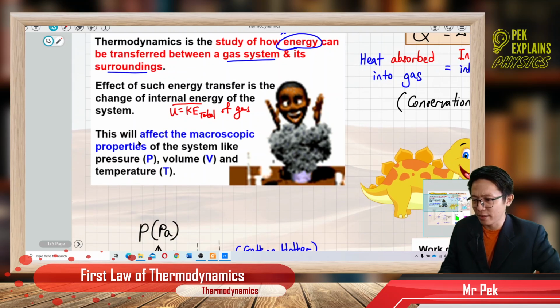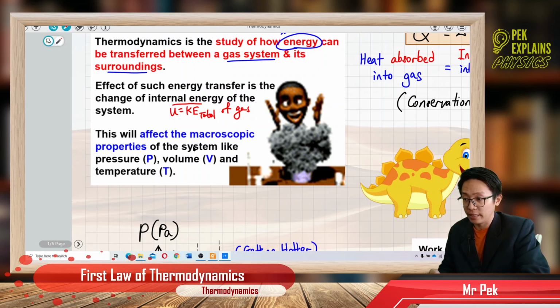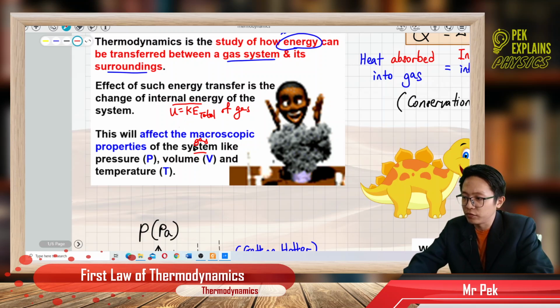So why does it affect all these properties? Because of the system. What is the system? Is the gas, isn't it? The system is the gas, and the system or the gas has the internal energy, which is also the total kinetic energy of the gas. So do you still remember the formula for internal energy?